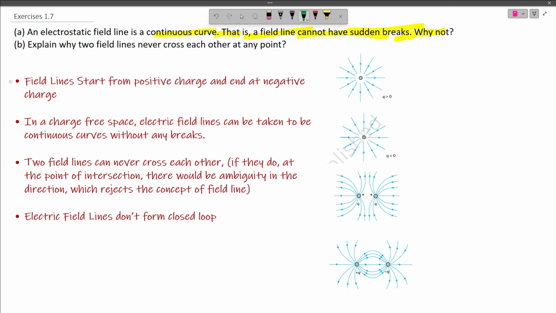The first is, field lines start from positive charge and end at the negative charge. That is, the field lines start at positive charge and they will end at negative charge. The origin of the field lines is from the positive charge and they end at negative charge.